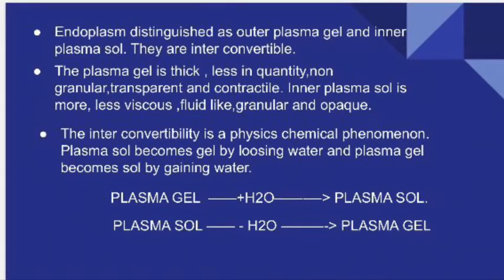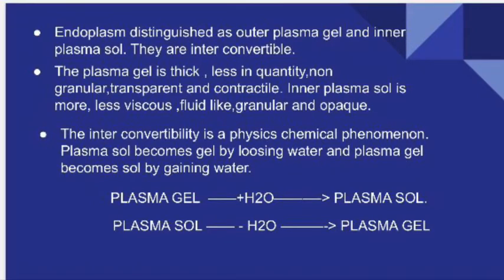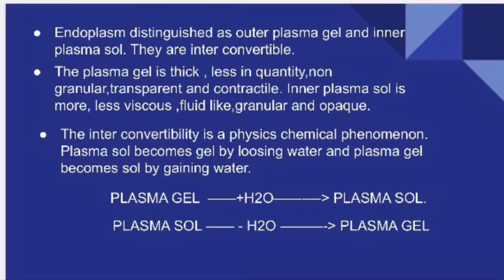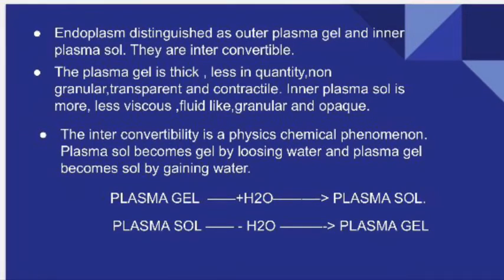They are interconvertible. What does it mean? It means the plasma gel can be converted into plasma sol and plasma sol can be converted into plasma gel. And this interconvertibility of plasma gel and plasma sol is a physico-chemical phenomenon. What is that? It is a physico-chemical phenomenon. How is it happening?